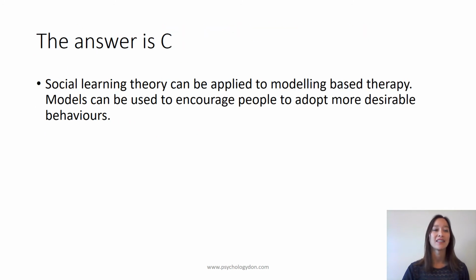The answer is C. Social learning theory can be applied to modelling-based therapy. Models can be used to encourage people to adopt more desirable behaviours.